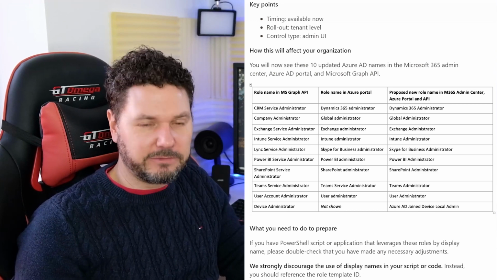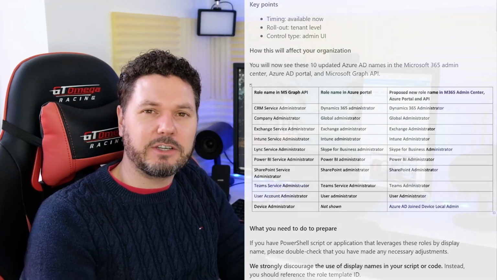So, as I mentioned before, the internal template ID names of these are not going to change. If your code is referring to them using those role IDs, that's not going to change and your code will carry on working. If you are referring to them by the display name, then you're going to need to update any code that is accessing those services. And just for awareness, that's what the display names will be going forward. Quite a major update. Hopefully it doesn't catch anybody out from a code perspective.